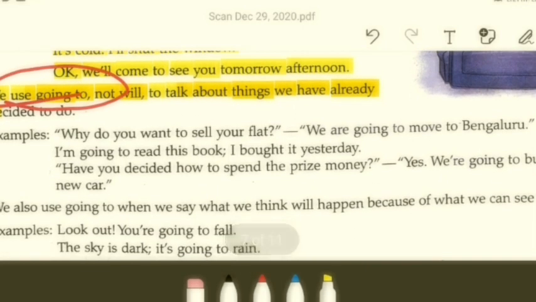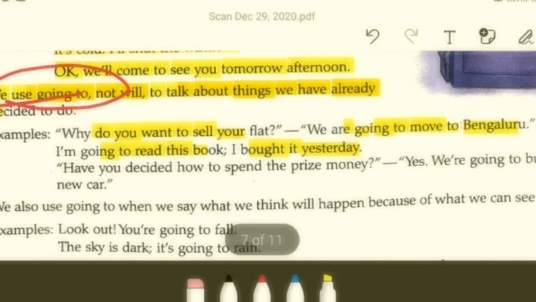Why do you want to sell your flat? We are going to move to Bengaluru. I'm going to read this book. I bought it yesterday. Have you decided how to spend the prize money? Yes, we are going to buy a new car. And these are some examples.